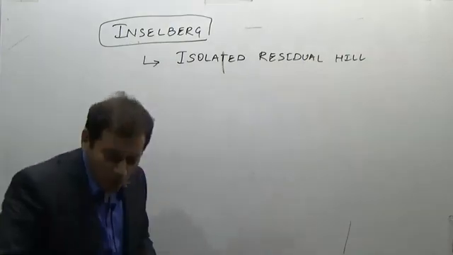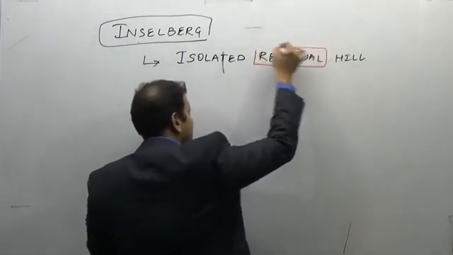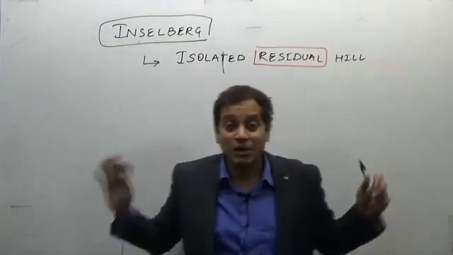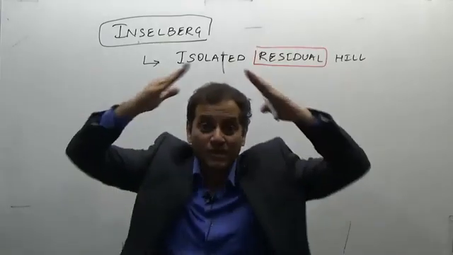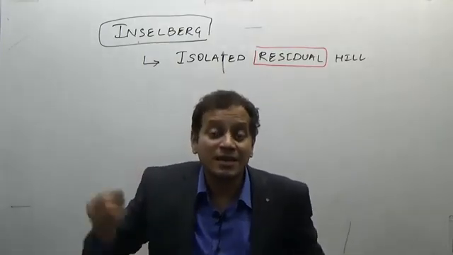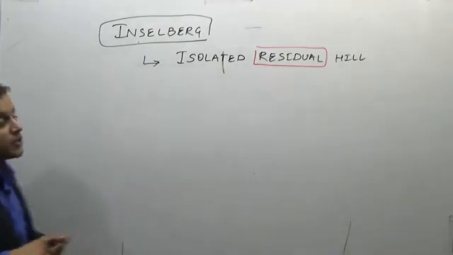What does the word residual mean here? Residual means it is a product of erosion. The erosion has occurred so much that now erosion is not possible because of the resistance of the rock. So maybe once a mountain, now it has been reduced to a hill. So the hill is just a residue of what was once a mountain. So an isolated residual hill